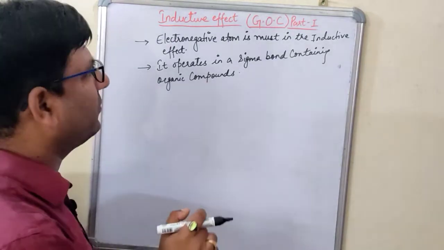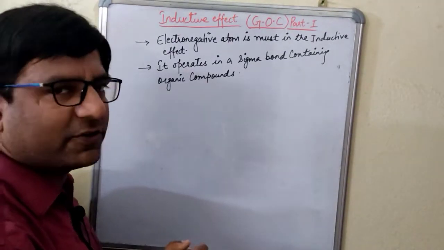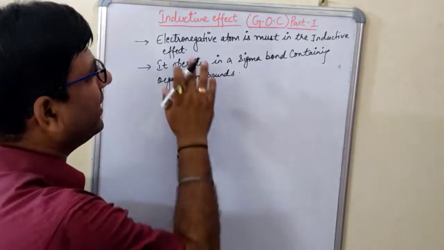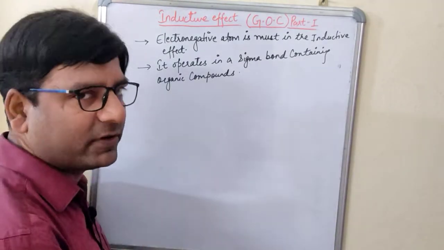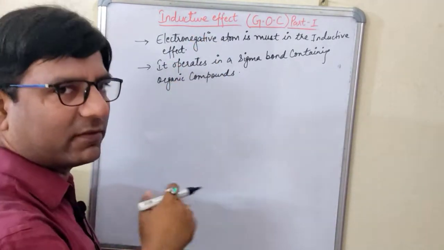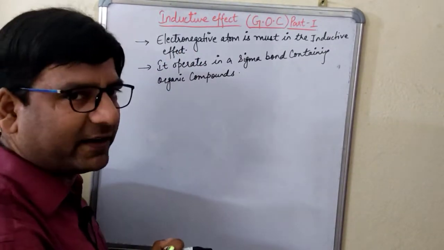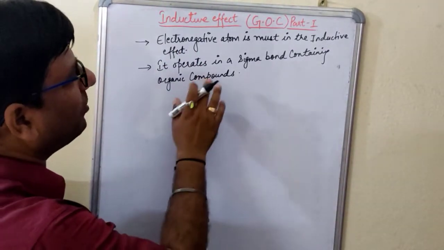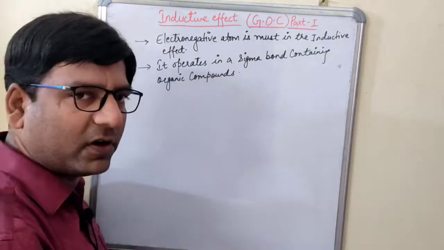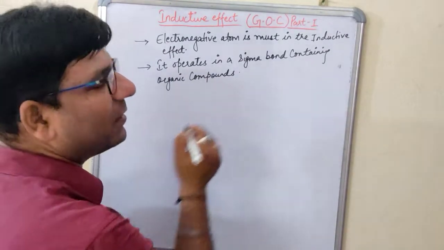The first thing is there should be an electronegative atom present, because without an electronegative atom or without electronegativity, this effect will not be there. And secondly, it operates in a sigma bond. Sigma bond means that is a single bond.